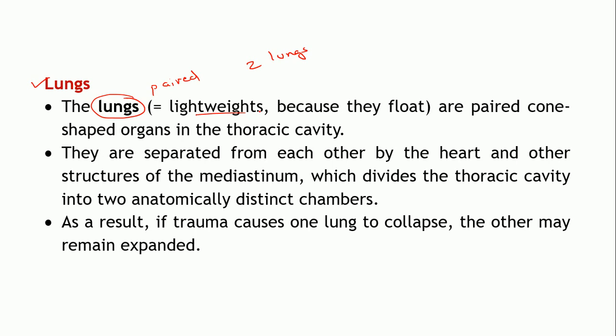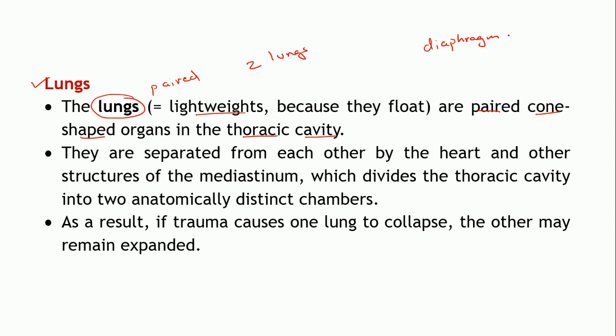These are paired cone shaped organs which are located in the thoracic cavity. If you can recall the organization of the human body, there are specific cavities which are present. The diaphragm actually divides the trunk into two cavities.